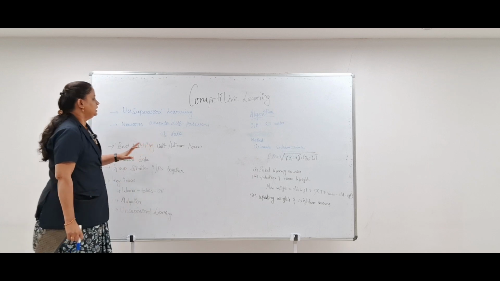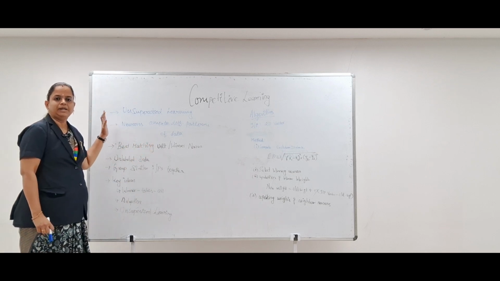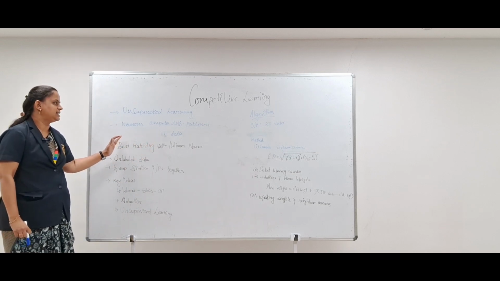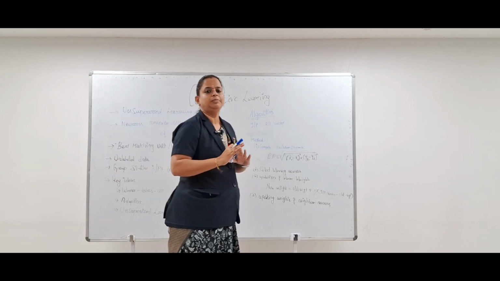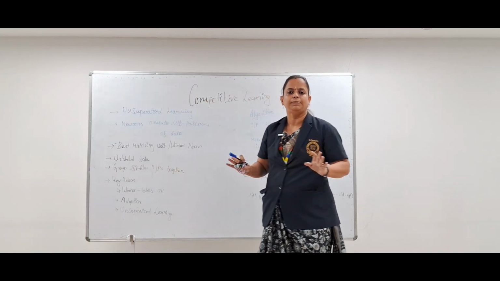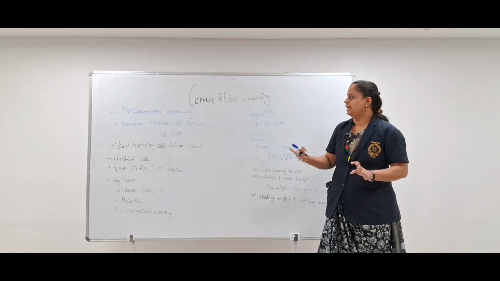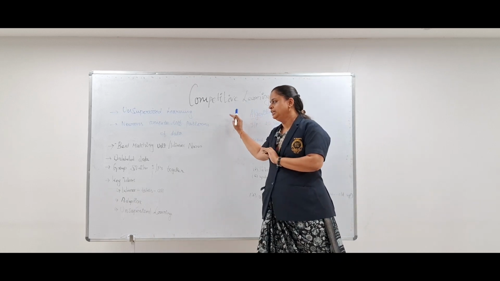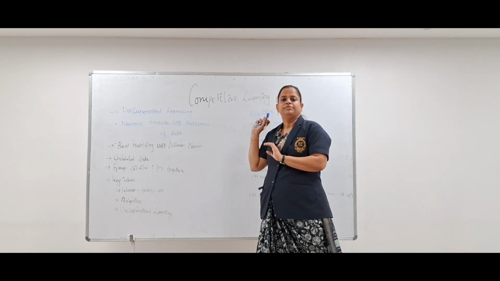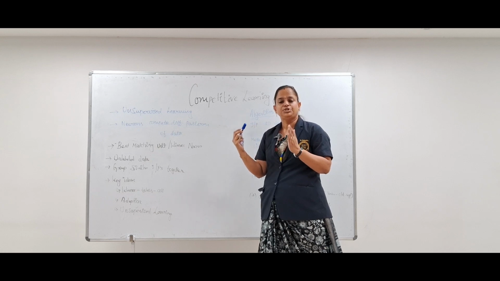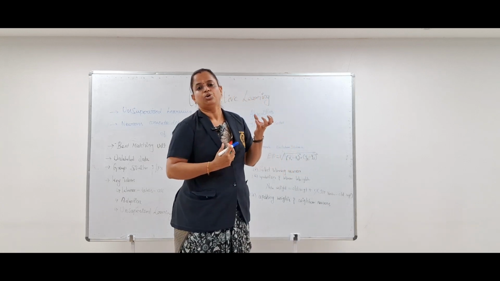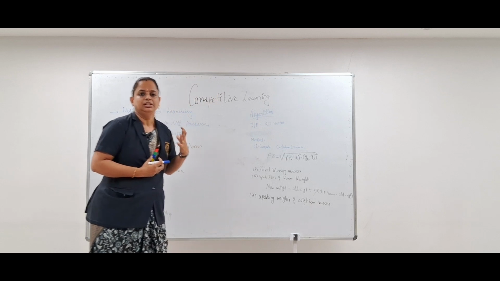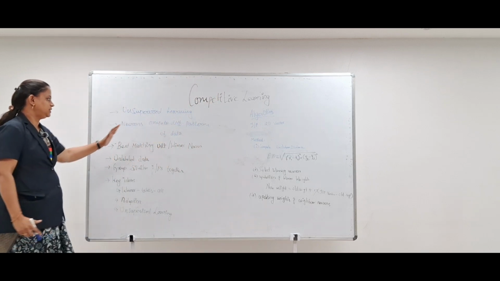The basic aim of competitive learning is that the neurons compete with each other to form different patterns of data. This is the normal process in any type of learning. Here in competitive learning, the main aim is which neurons should form together so that the neuron becomes more stable and more powerful. That is the main concept of competitive learning.